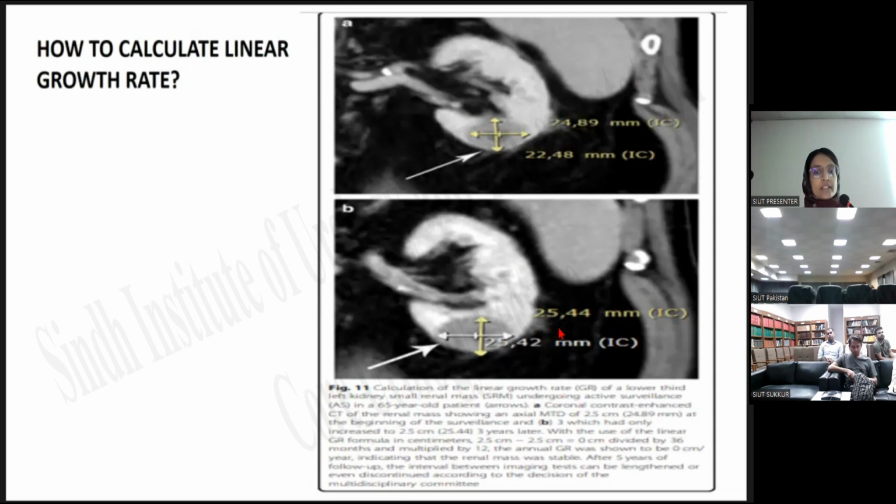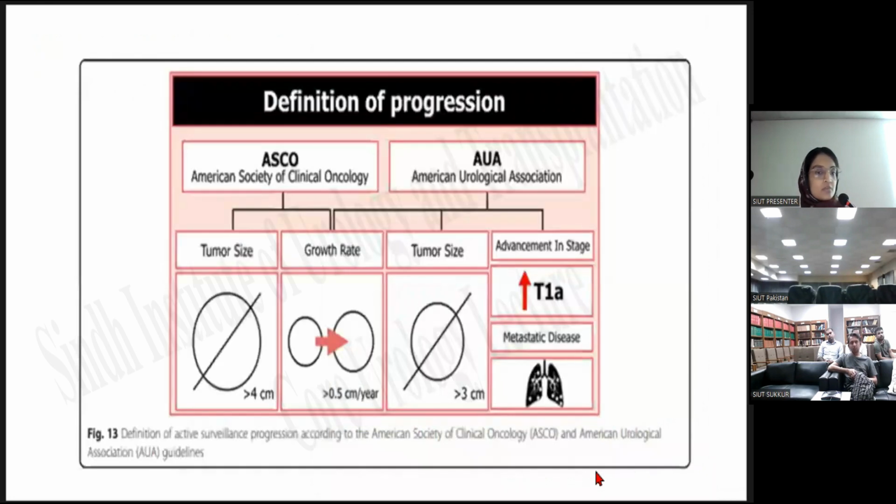Now dividing the difference of these two, 2.5 minus 2.5, by the number of months passed, that is 36, and multiplying by 12, the result comes out to be 0. This means the tumor size of the patient is stable. If the tumor size is stable, then we can discontinue the active surveillance of the patient after discussing it in the MDTs.